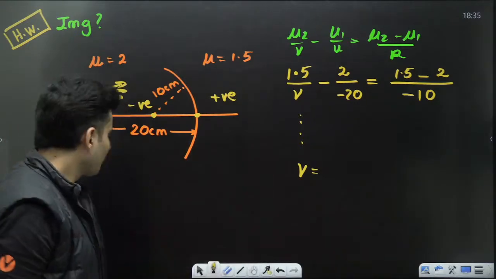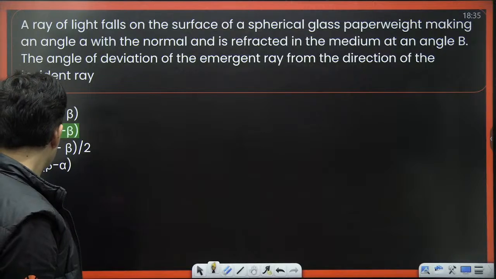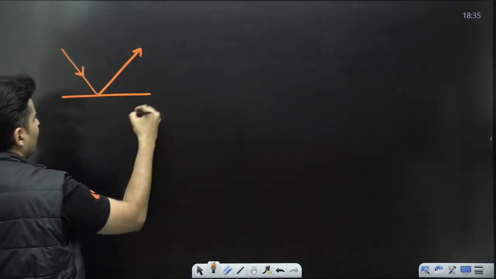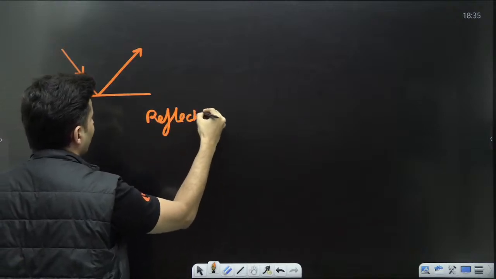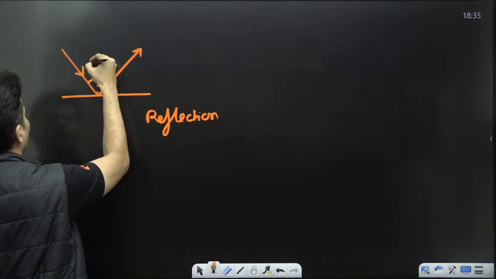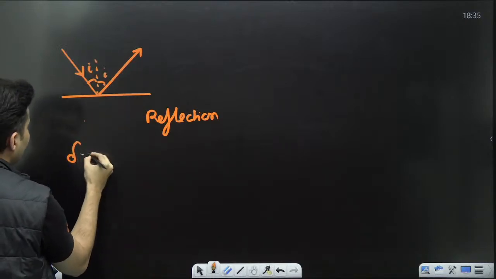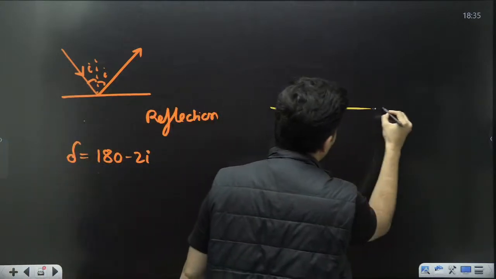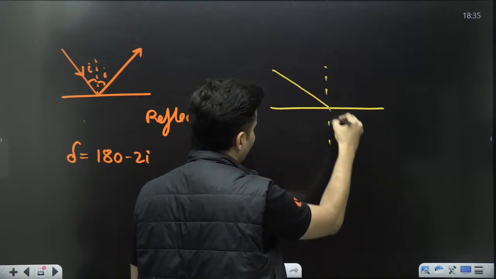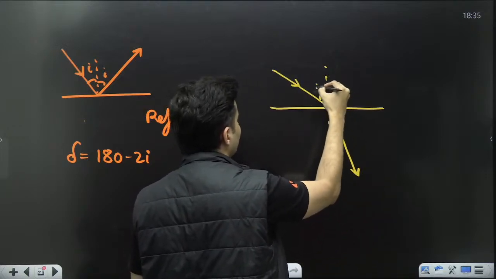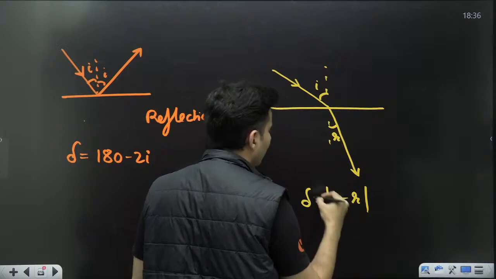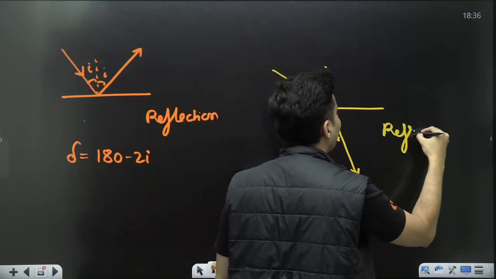If this much is understood, let me also explain this in this particular problem, where we spoke about deviation. When light comes here and gets reflected, this is reflection. This is your normal. This is your i, this is also your i. Then the deviation is 180 minus 2i. That is for reflection. But when you have refraction, this is i, this is your r, and the deviation is i minus r, whichever is bigger, so that's the modulus. This is for refraction.